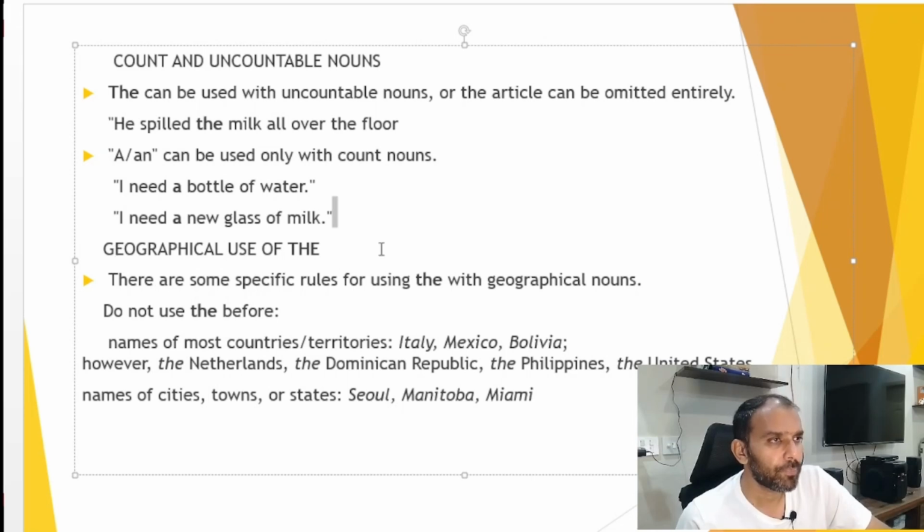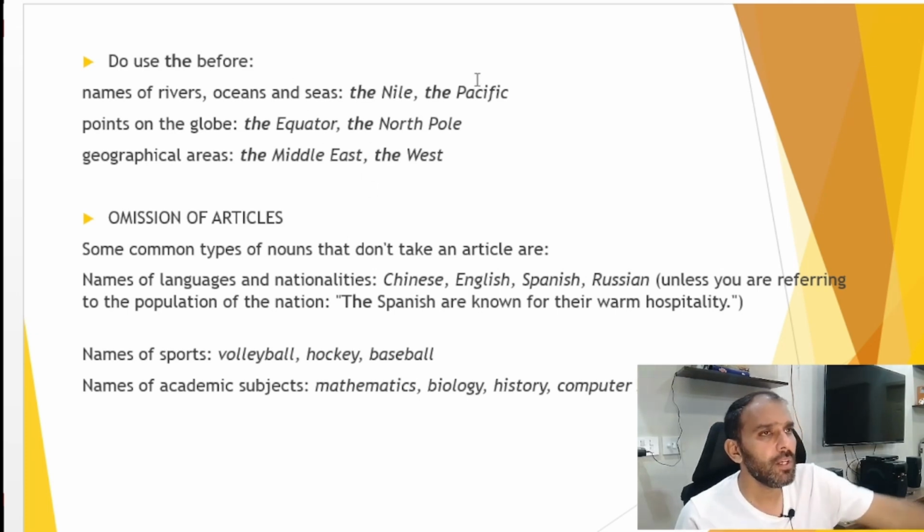Geographical use of the. So there are some specific rules for using the with geographical nouns. We don't have to use the before territories or countries like Italy, Mexico, Bolivia. However, we can use the before the Netherlands, the Dominican Republic, the Philippines, the United States. There are some cities, and before these cities and towns we will not use the, like Seoul, Manitoba and Miami. We will use the before the names of rivers, points on the globe and geographical areas.